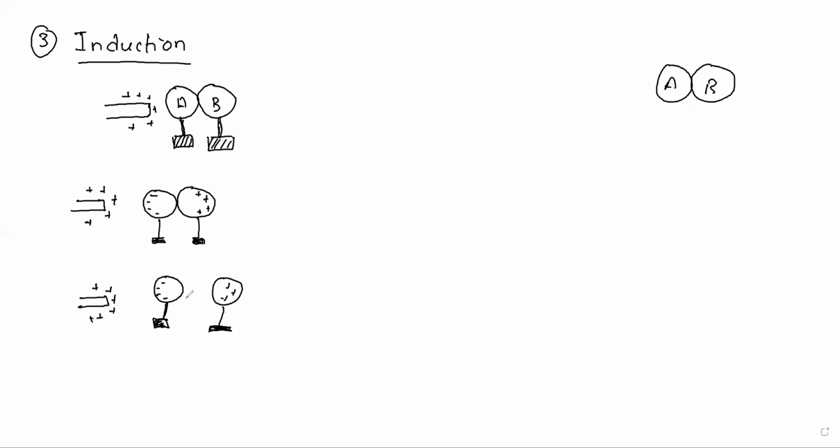Okay, I separated them. Next, I'll remove this positive body which I had brought in the first diagram. I will remove it now. So what happens? I removed this. Now the remaining thing will be one conductor with negative electrons over here and one more conductor with the positively charged protons over here.